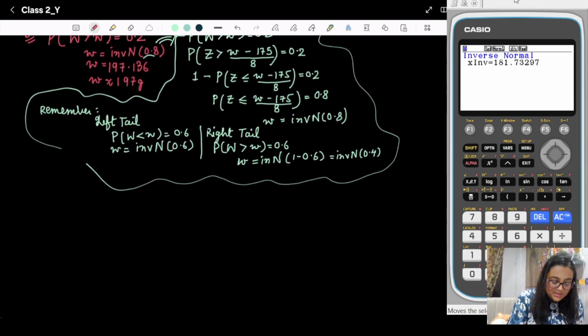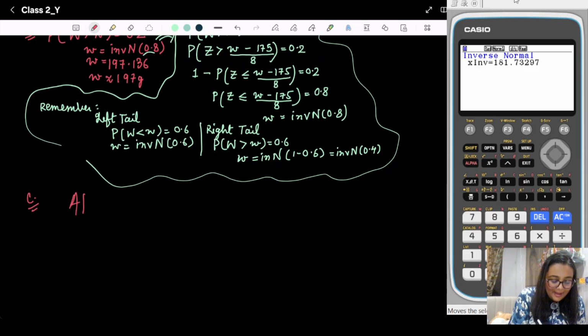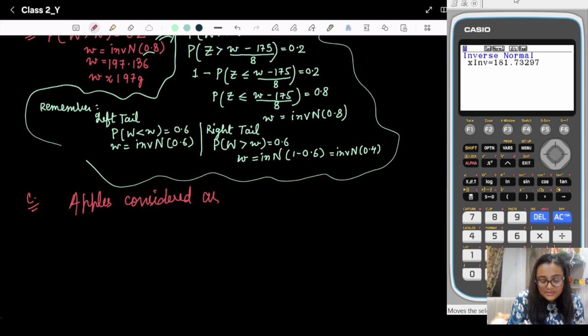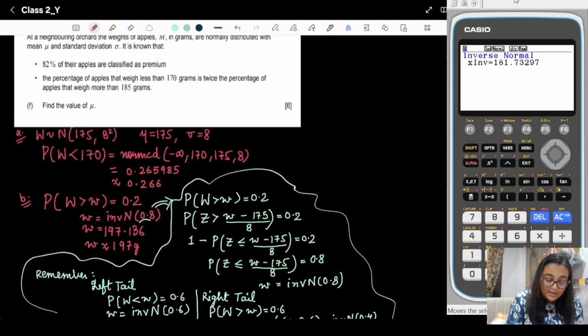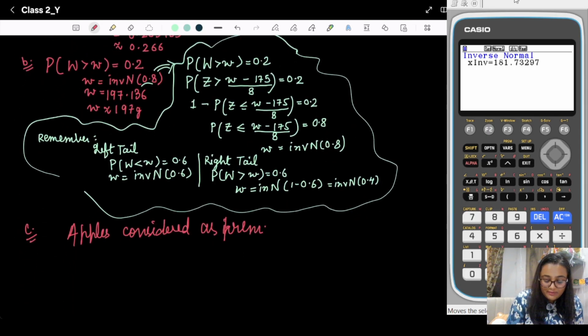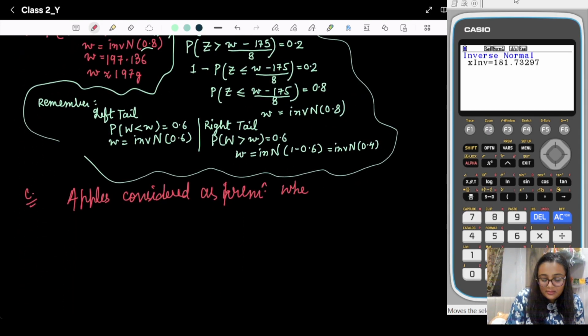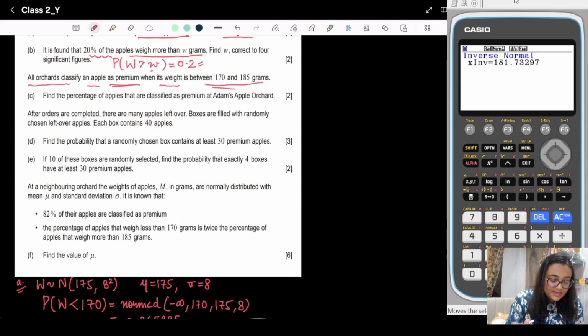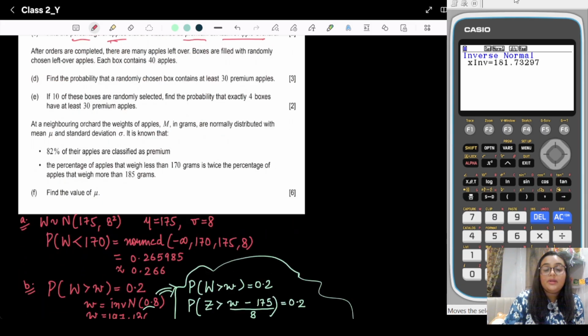So that means in the C part, apples are considered as premium when they lie between 170 to 185 gram. Okay, this thing is clear to us. Now we need to find out the percentage of apples that are classified as premium at Adams Apple Orchards.